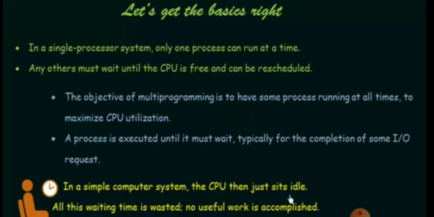What do you mean by process? As I told earlier, a process is nothing but a program in execution. While we are working on our computer system, we open many files. We may open a document file, maybe a PPT, a Word document or an Excel file, or we can open a browser.